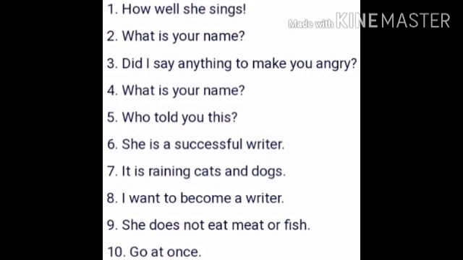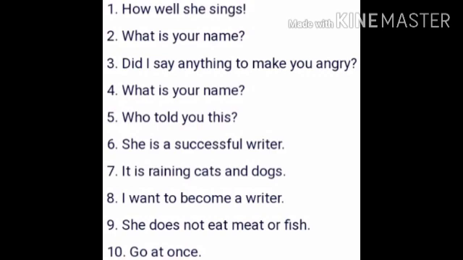"She is a successful writer." Here she is the subject and is is the verb. If subject is there and verb is there in a sentence, then it is a statement. It is also called a declarative sentence and at the end it is followed by a full stop.